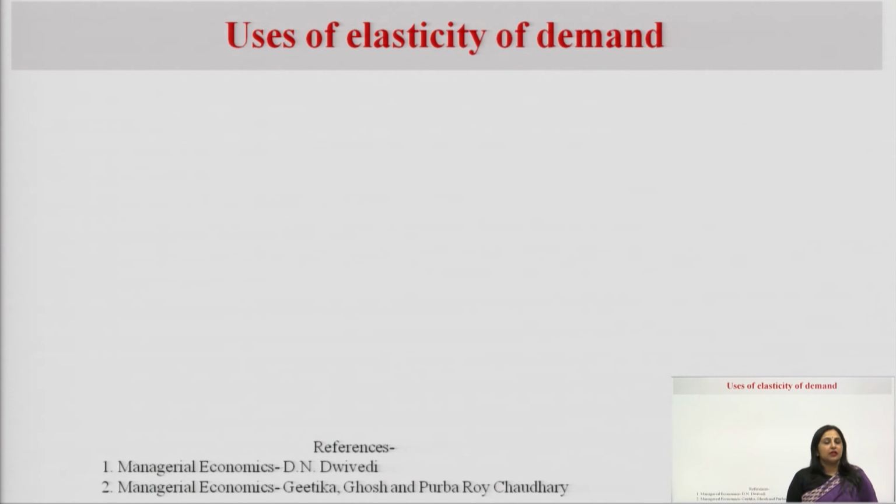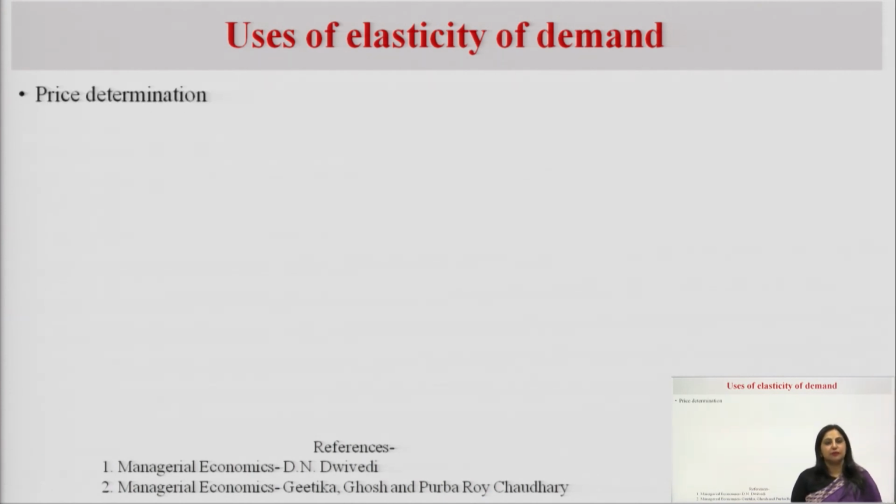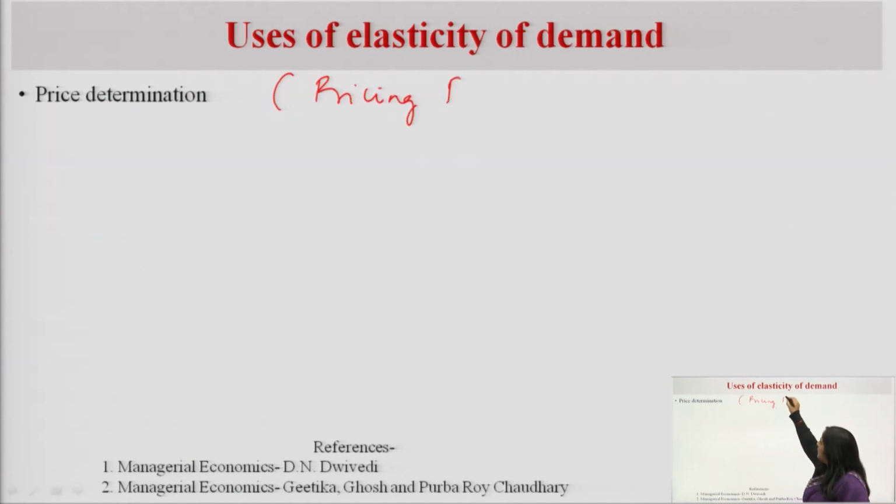Then uses of elasticity of demand. What are the managerial uses? Use number 1 is to determine the price. When the price should be increased, when the price should be decreased. The pricing policy is determined by the elasticity. How?